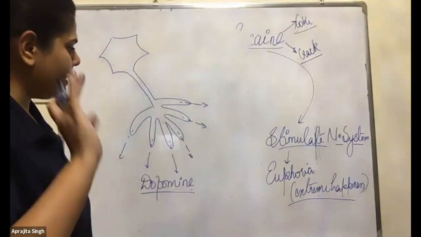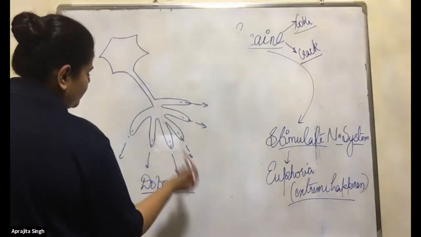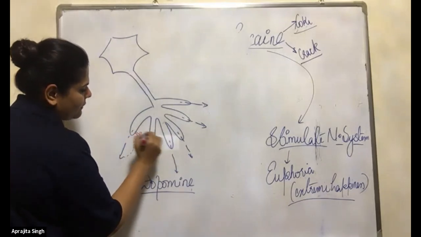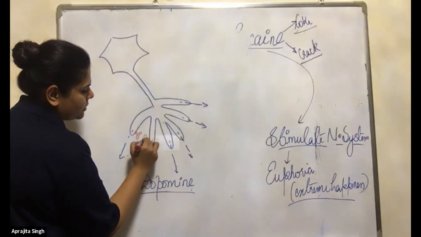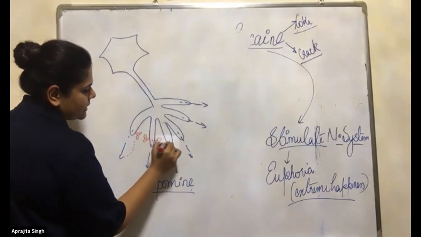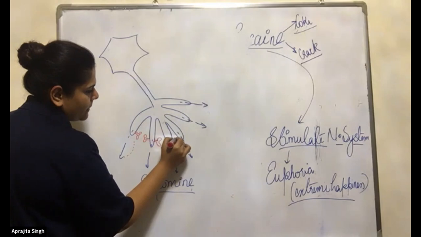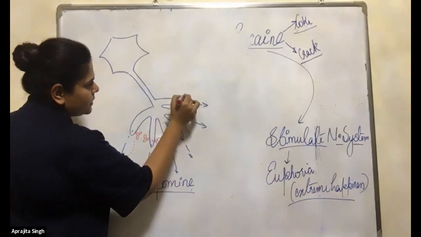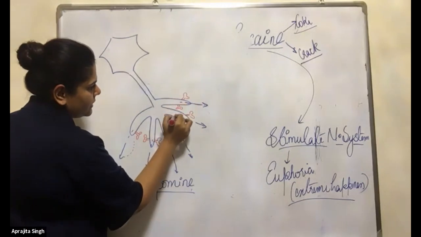After some time, this dopamine will get taken back. We have the transporters present all over the neuron like this.